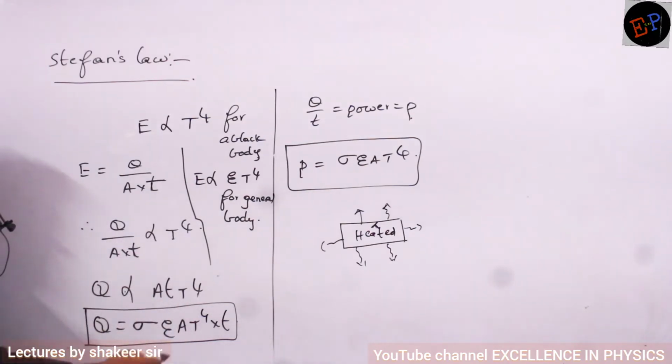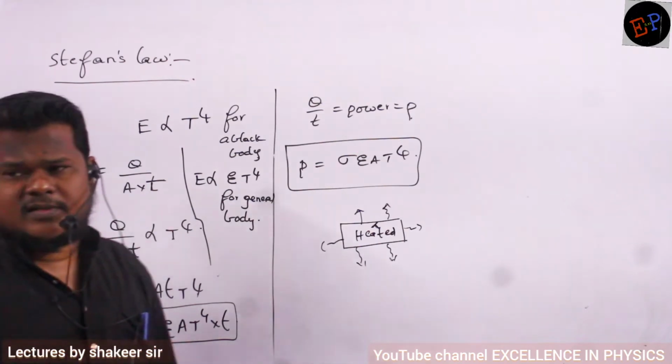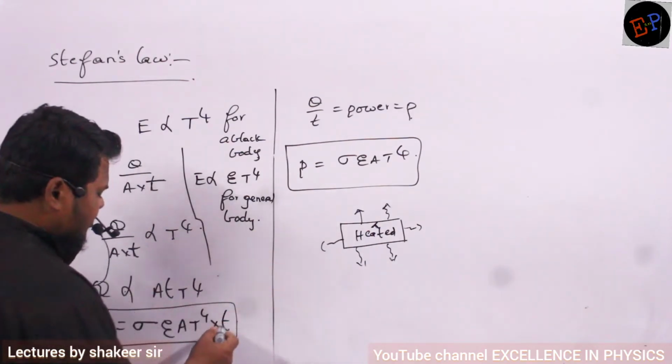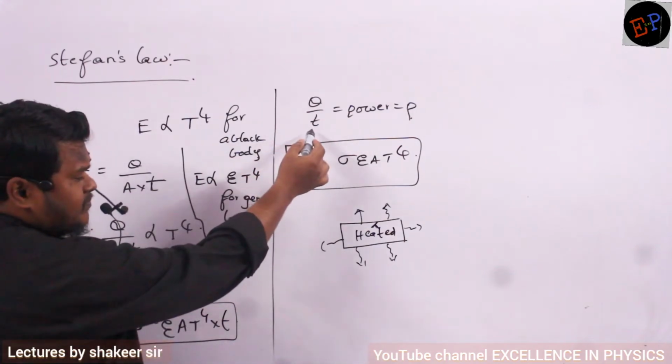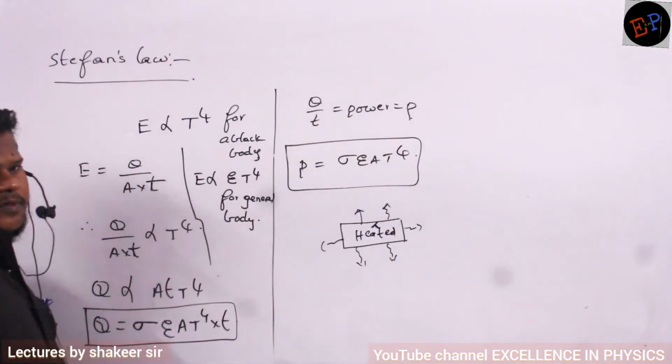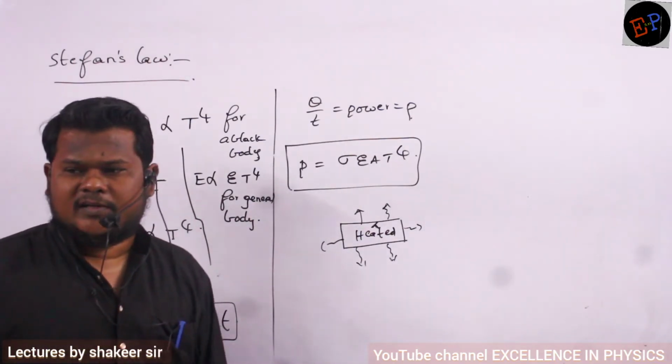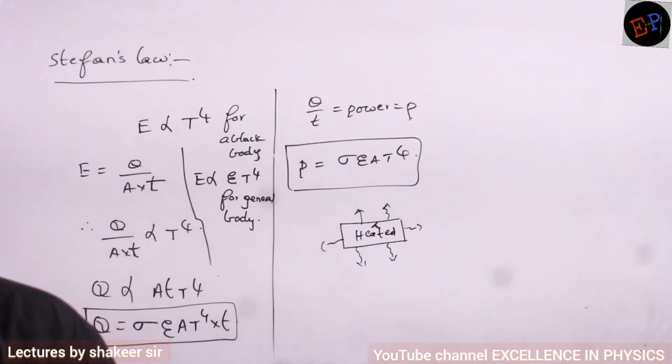But this equation you can write for any body, whether it is a general body or a black body, because the emissivity of a black body is 1. So you need not worry about the equation; this is the equation you should remember. The amount of heat energy radiated out of a body is equal to sigma E A T power 4 multiplied by t. If you take this t to the other side, it is Q by t, energy per unit time, which is called power. Power can be written as sigma E A T power 4. This law we call Stefan's law. Make a note.